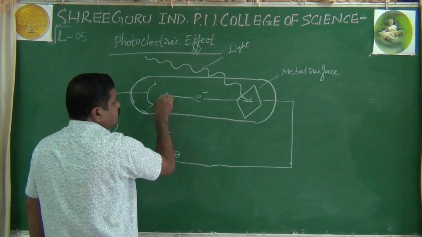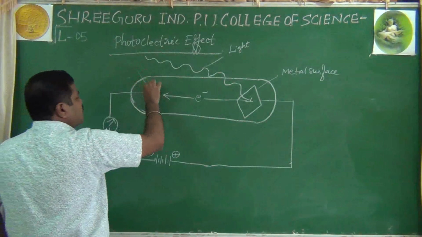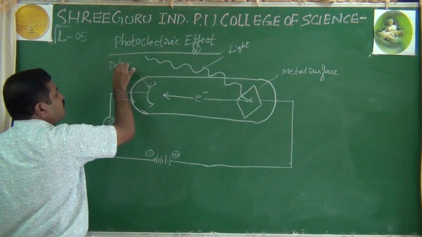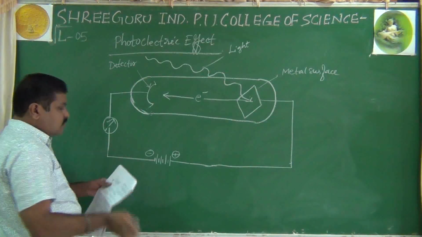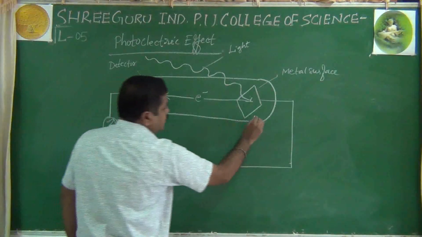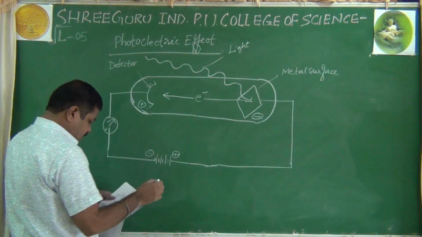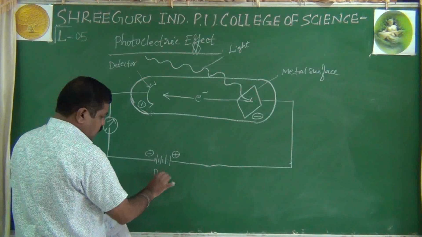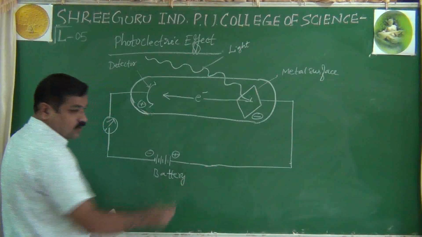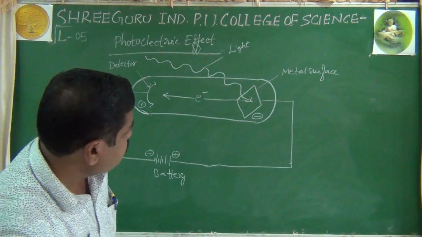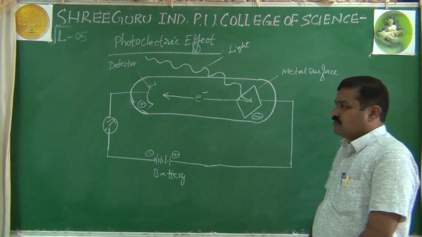They will move in this particular direction and hit this positive end, which is called the detector. This is positively charged, and the metal what we have taken is negatively charged. And there is a battery, that is a source. See here, students, this is a practical demonstration of the photoelectric effect.